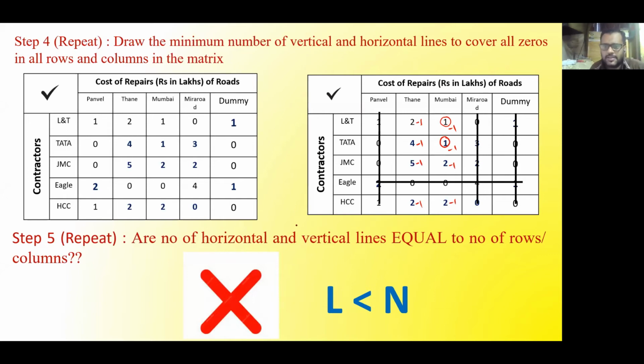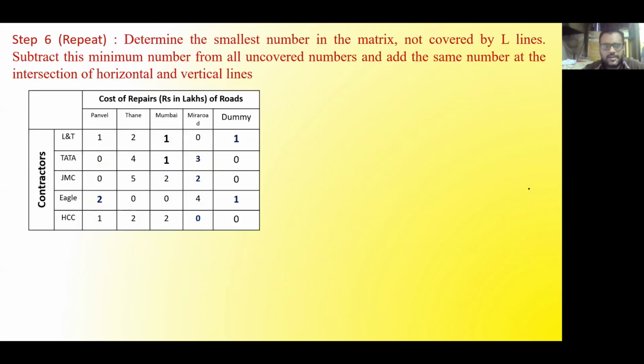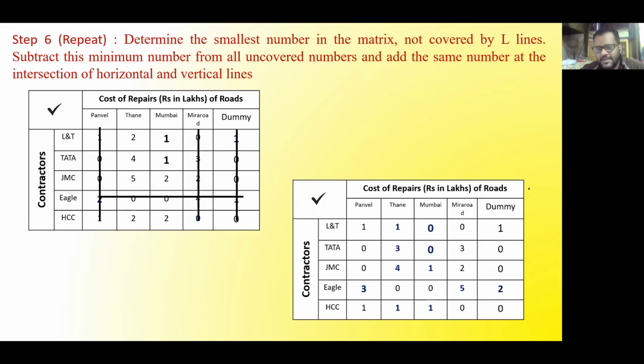So intersection point is, if I go line wise, I will get this as my intersection point. So this will be 2 plus 1 here. Then one more intersection is this point, so it will be 4 plus 1, and third intersection is this one, this particular part. So here also it will be plus 1. And after doing all this addition and subtraction, I should get this as my matrix. So the matrix on the right hand side should be your answer. So please check and tell me whether it is correct or no.